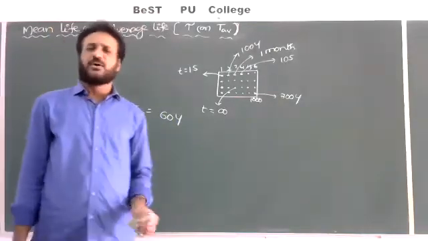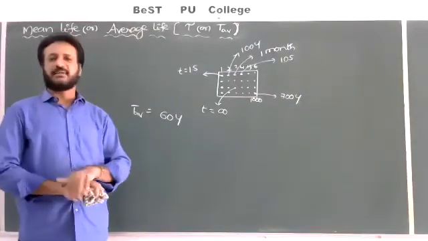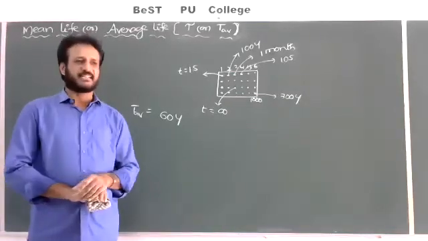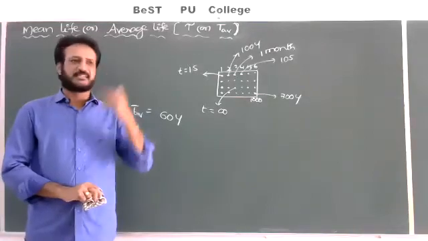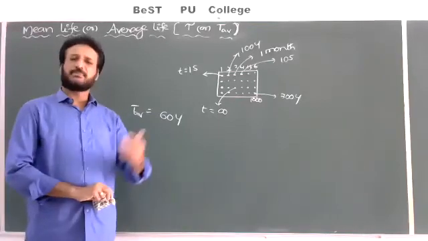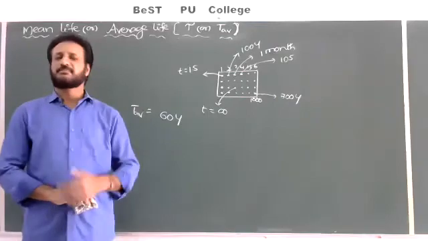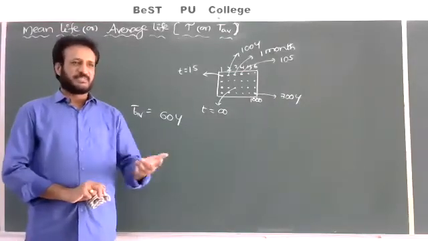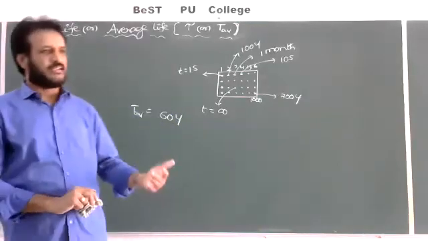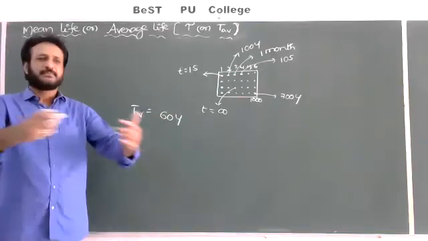That doesn't mean all the people will die by 60 years, and it doesn't mean all the people live compulsorily up to 60 years. Not correct. Some members may live up to 100 years. The lifetime of one man may be 100 years or 113 years, or one may have 60 years, 70 years or 30 years, or just-born babies may have 1 day also. Sometimes they may die due to some diseases, after 1 day or 1 month or 1 year or 100 years. So different members may have different lifetimes, but the average will be 60 years.